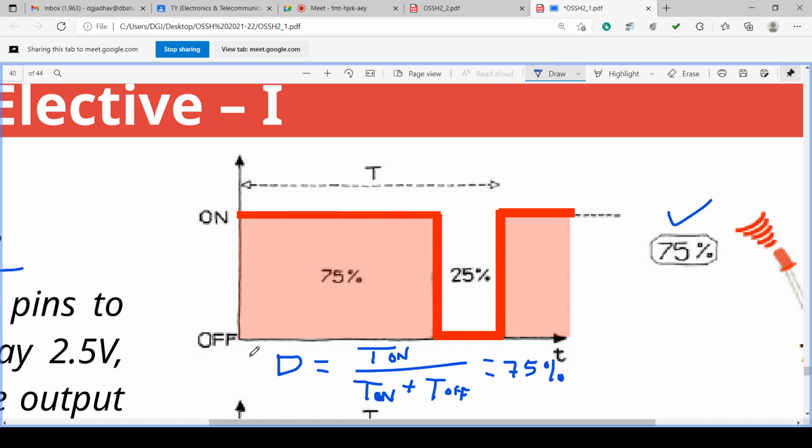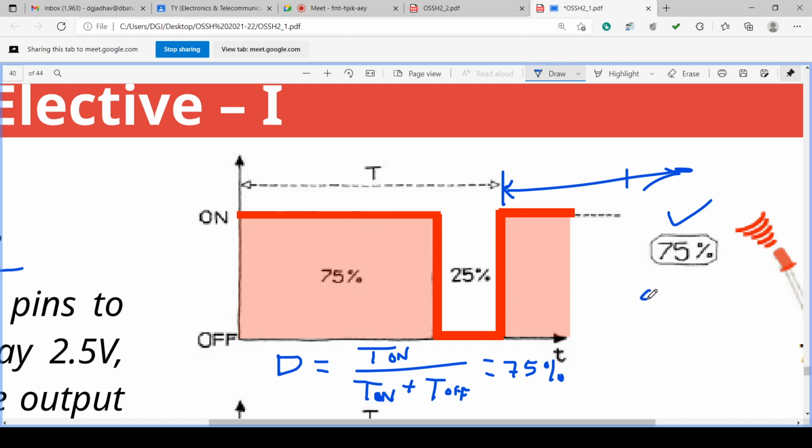Again, on for some time and off for some time. This square wave will be repeated at every capital T. If this T completes, the next T starts, and again for the next T, 75% of the T will be on and 25% will be off, and this repeats. This gives a 75% duty cycle square wave. And if you average it, it will give 75% voltage.